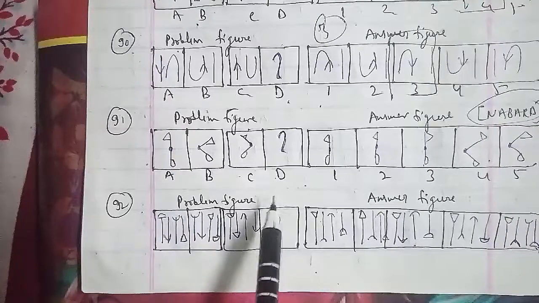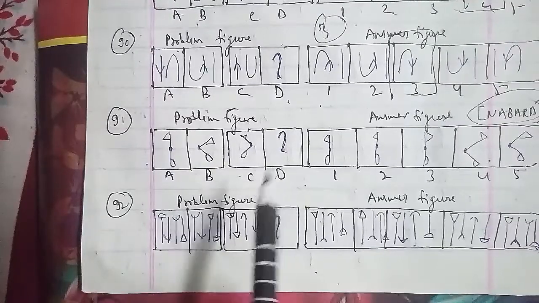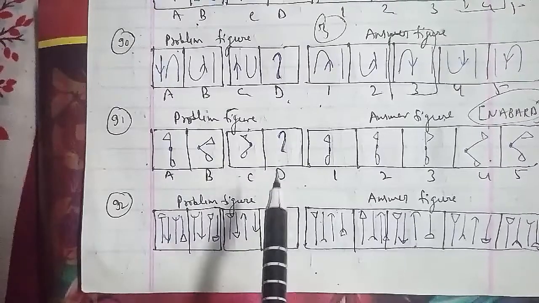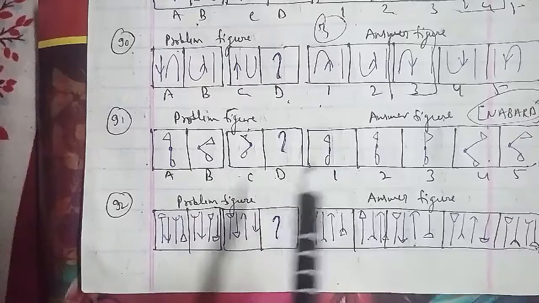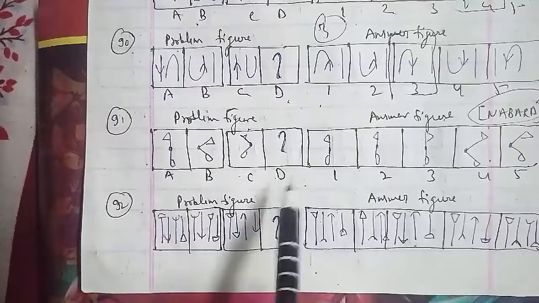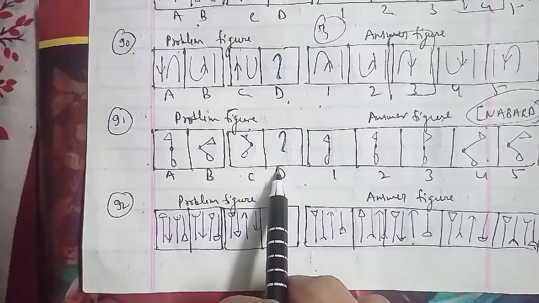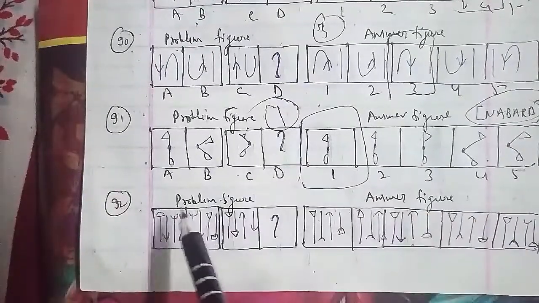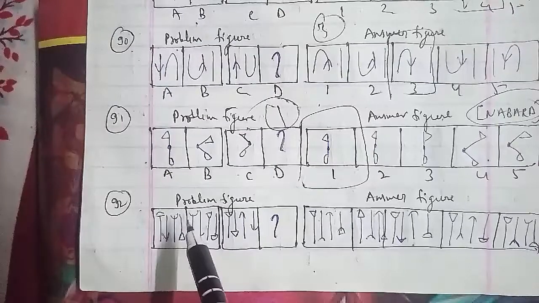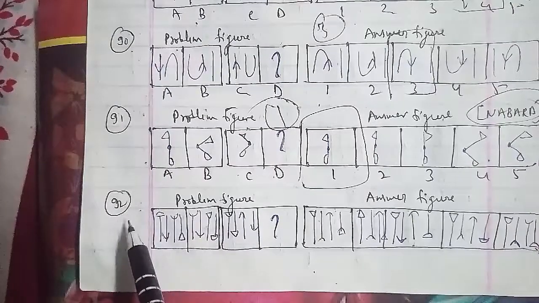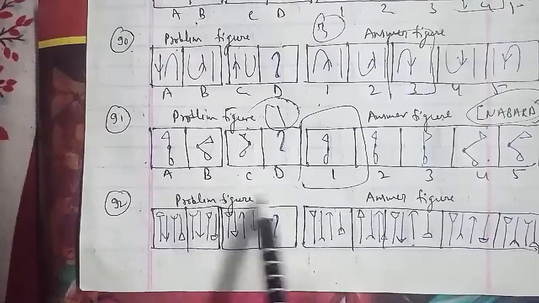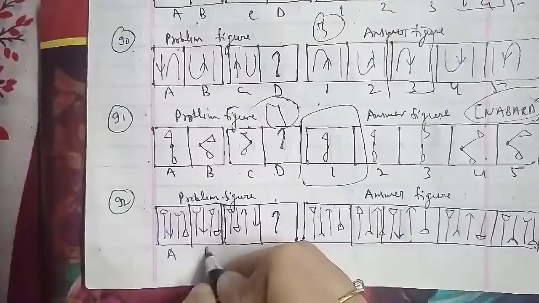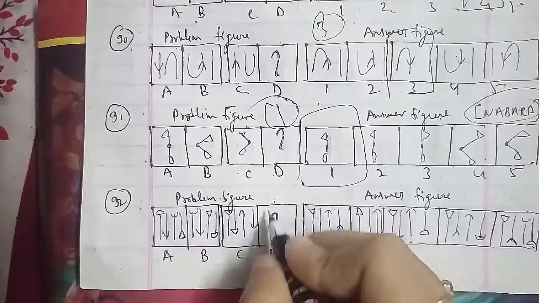Let's go ahead with the next question and the last question of the session, which is your 92nd question of the session. These are your problem figures, and these were the answer figures as well, named as A, B, C, D. The D figure we have to find out, 1, 2, 3, 4 and 5 respectively here. Here all the arrows move one step towards the left, and the leftmost arrow becomes the rightmost, and all the arrows get inverted, and the arrowheads of the second and third arrows from the left get inverted. So the first figure will be the right answer for this question here.